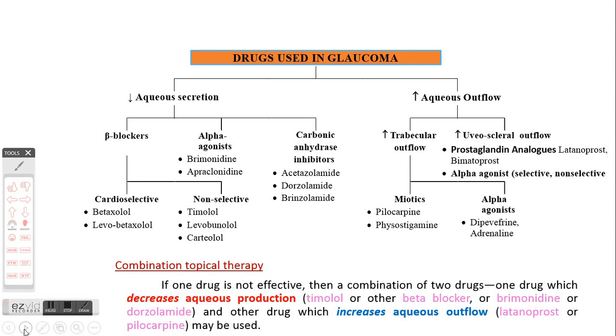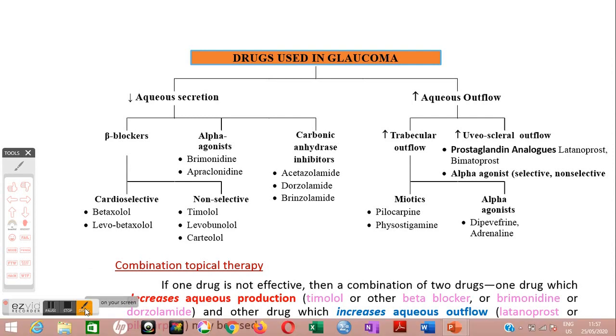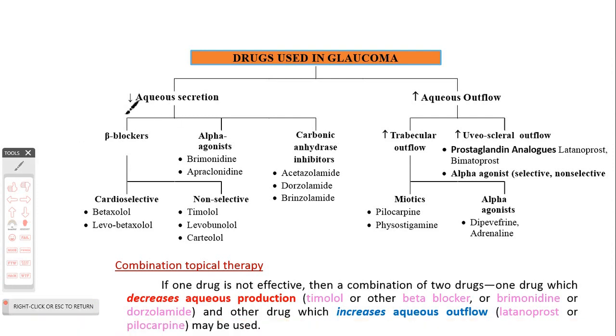So, if you closely see the broad categories of drugs that are used in the treatment of glaucoma, they can be divided into categories such as the first category of drug which decreases the aqueous secretion, and the second category of drug that increases the aqueous outflow, and we can also say that a third category exists of a drug which decreases aqueous secretion and at the same time also increases the aqueous outflow. In that third category of drugs which have both combinations of action, we can put a category of drug known as alpha agonist.